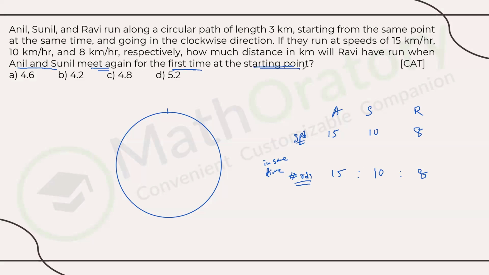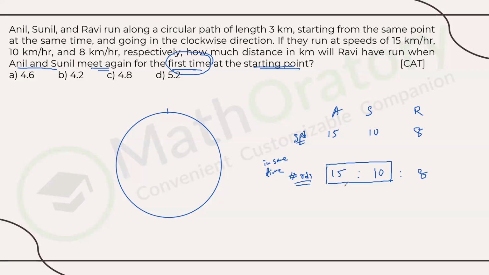So what is the significance of meeting at the starting point? That both Anil and Sunil should have covered whole number of rounds. That is first of all. In order to meet at the starting point, you can't have covered 2 and 1/3 of a round, right? That is not the starting point. So in order to reach a starting point, both of them must cover whole number of rounds. That is how they can meet at the starting point. But meeting for the first time at the starting point, meaning that they must have covered the minimum number of whole rounds to have met at the starting point, right?